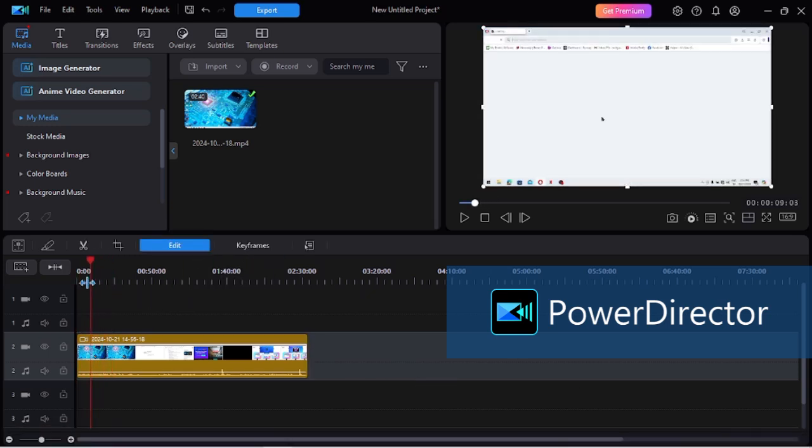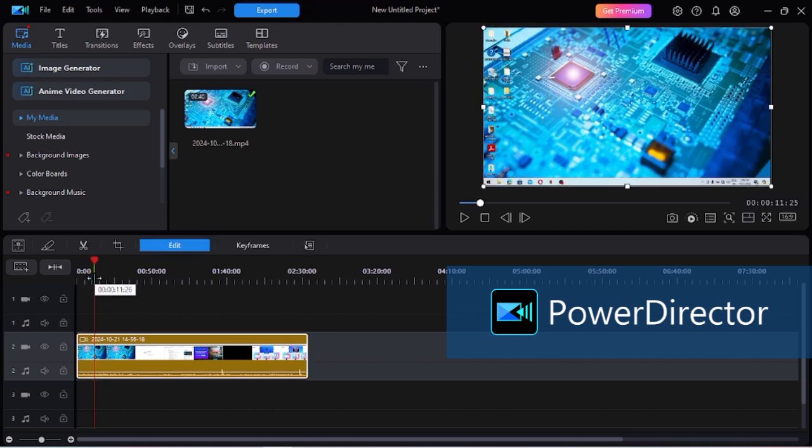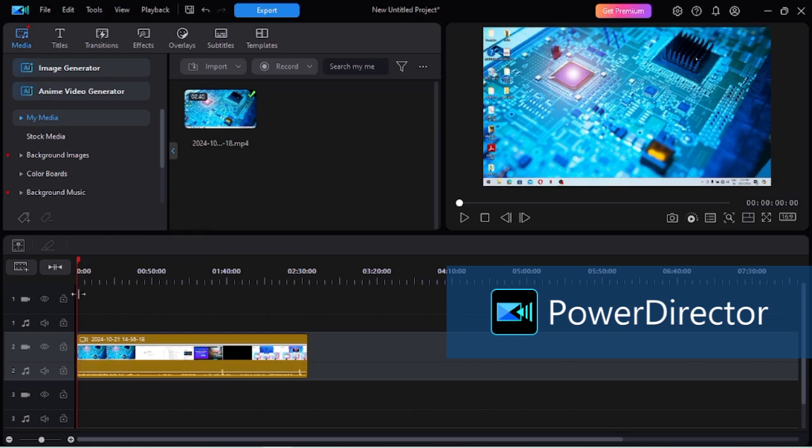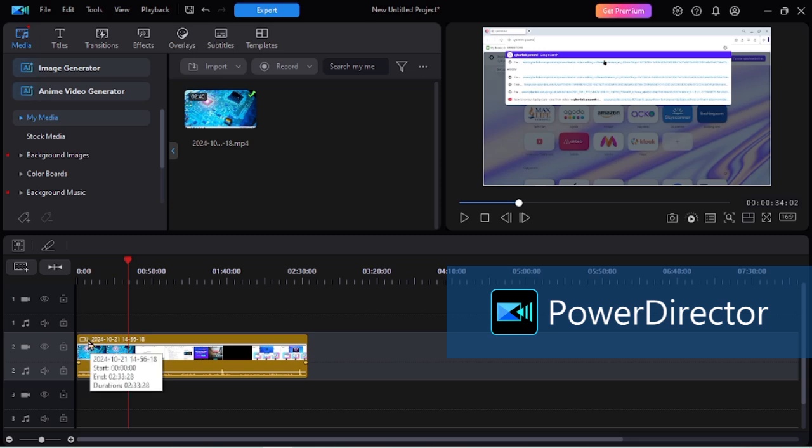In fact, there is one more option of doing that. Let me insert it again. Click on this, click on the delete button. These three options will show on your screen: remove and fill gap, remove and leave gap, and remove, fill gap, and move all clips. I will click on remove and fill gap. As you can see, the video is removed and the gap over there is now filled.